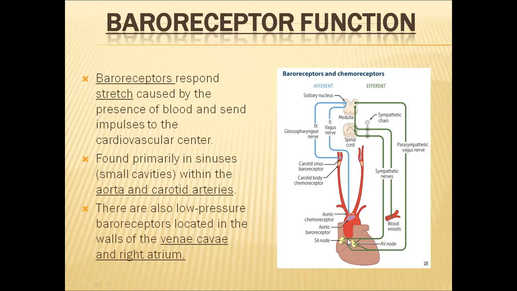Apart from these two sites, very low pressure baroreceptors are also present in the walls of the vena cava in the right atrium. The vena cava will open into the right atrium and pump blood into it, coming from different regions of the body except the lungs. So in the vena cava also, low pressure baroreceptors are there.